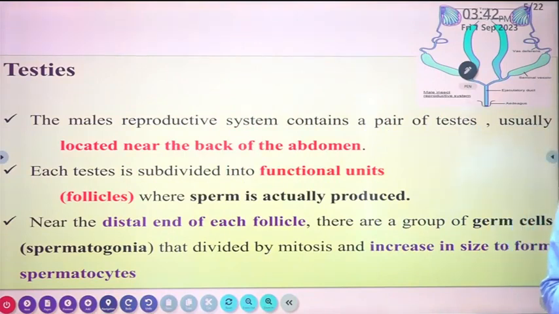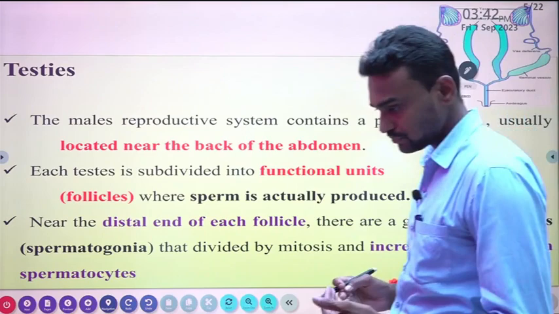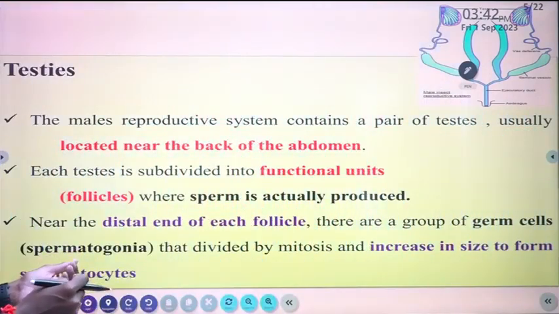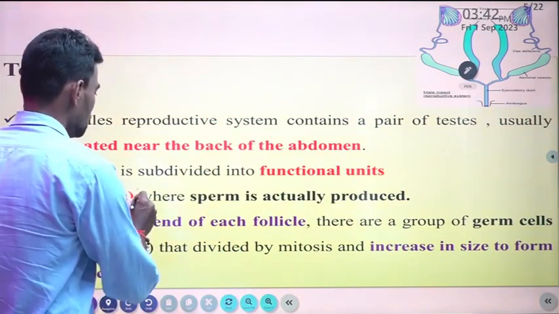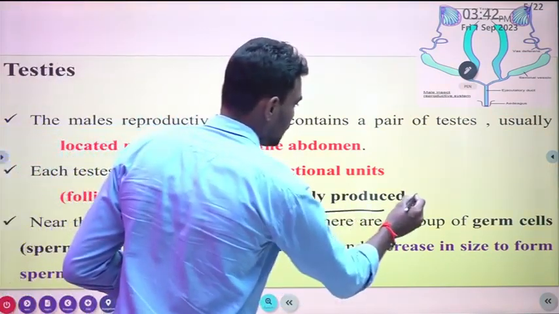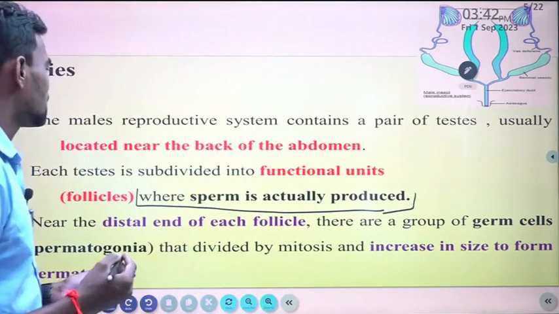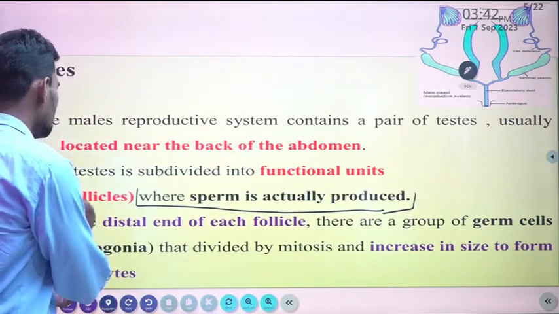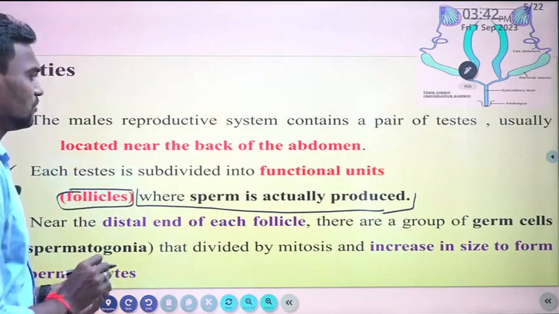Then each testis is subdivided into functional units. In the male, there are follicles where the sperm is actually produced. In the testis, you need to know properly that the sperm is produced in the follicles only.